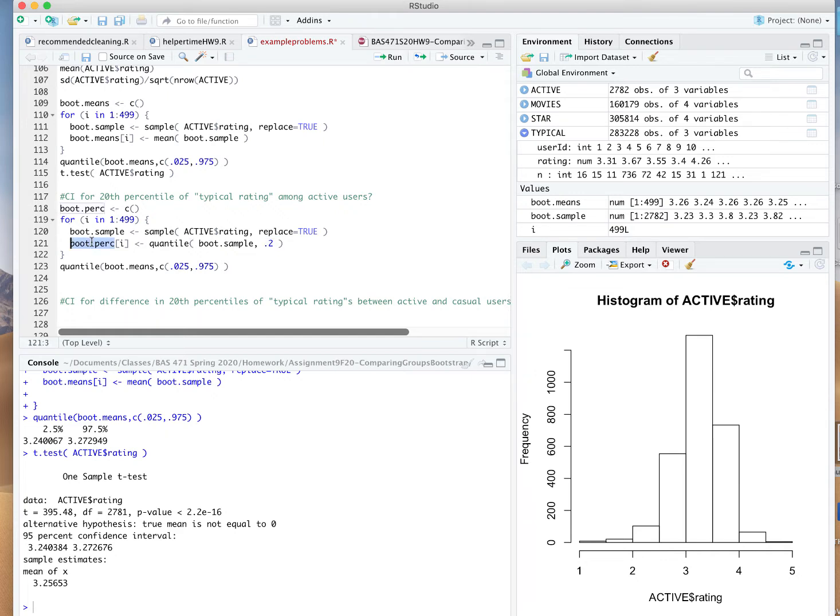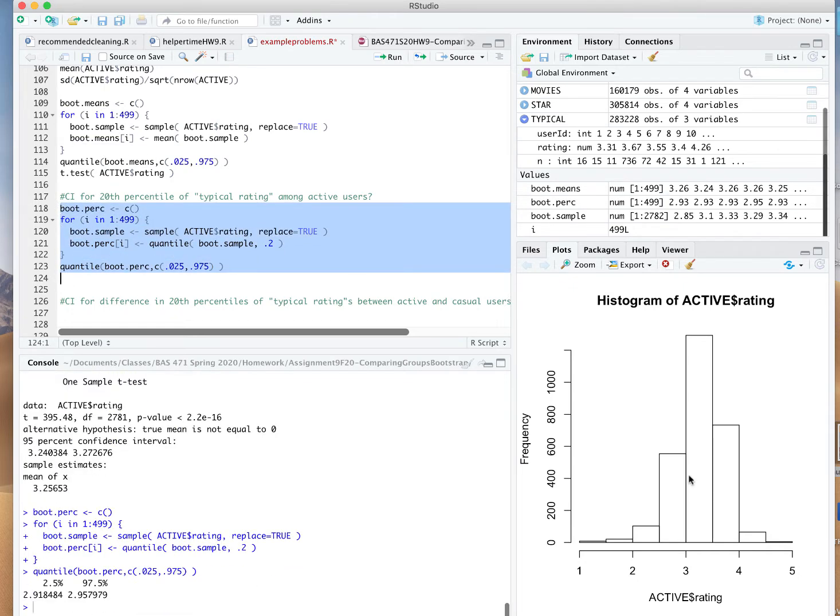So if I want a 95% confidence interval for the 20th percentile of this probability distribution, I can say I'm 95% confident that it's somewhere between 2.92 and 2.96. So come up with some parameter of that probability distribution you want to estimate, the mean, the median, standard deviation, percentile, and you can get a confidence interval via the Bootstrap by programming it this way.